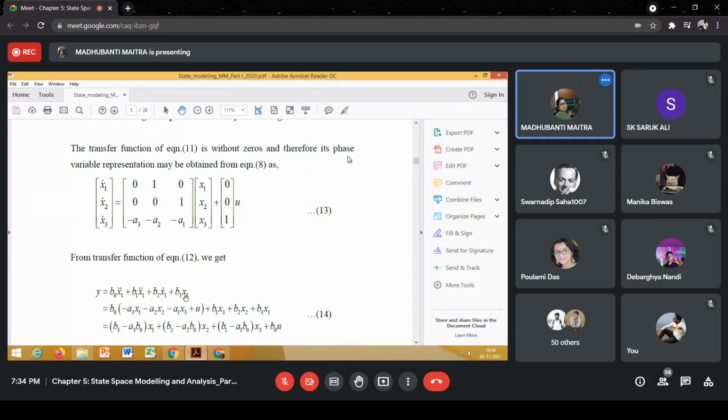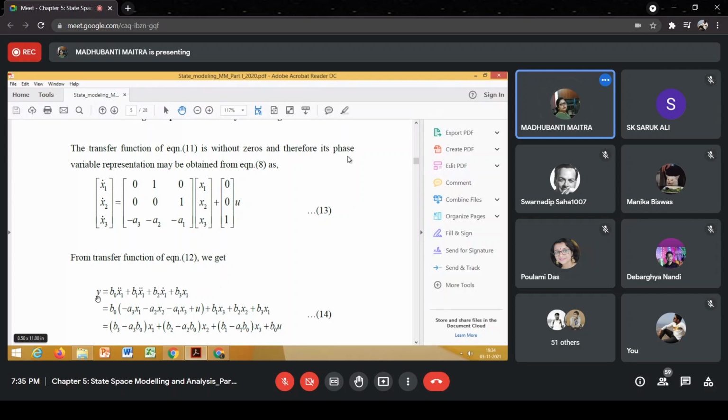Understood? What is our objective? We cannot express the output equation in this form, x1 triple dot, x1 double dot. We'll have to express the output equation in terms of the state variables, that means x1, x2, x3, isn't it? So that is our objective.